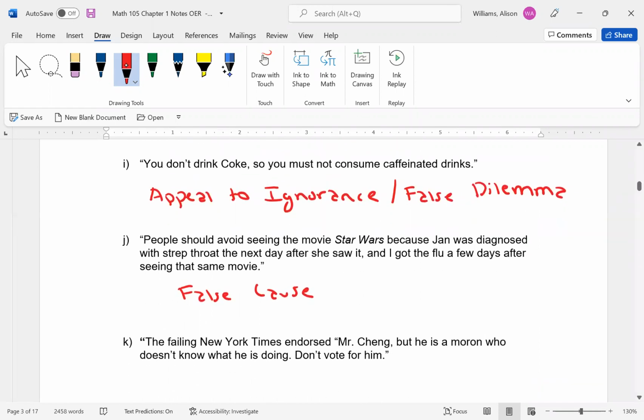The failing New York Times endorsed Mr. Chang, but he is a moron who doesn't know what he's doing. Don't vote for him. So again, failing New York Times. So that's implying already that there's an issue with this particular newspaper, in assuming that that newspaper couldn't possibly make a good recommendation. That's a personal attack.